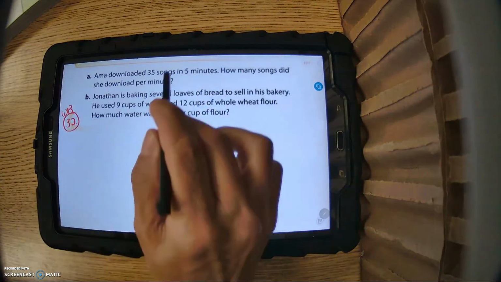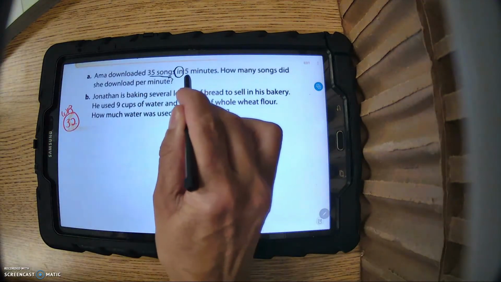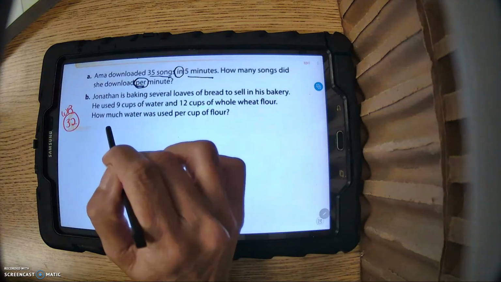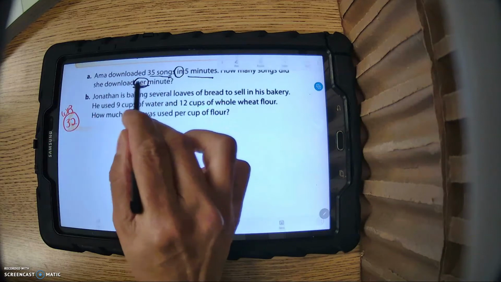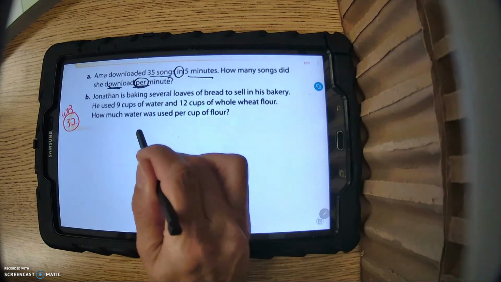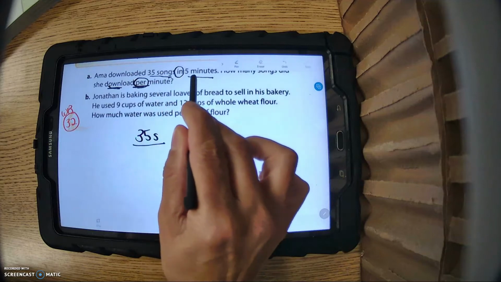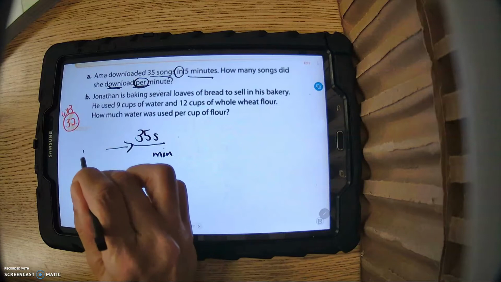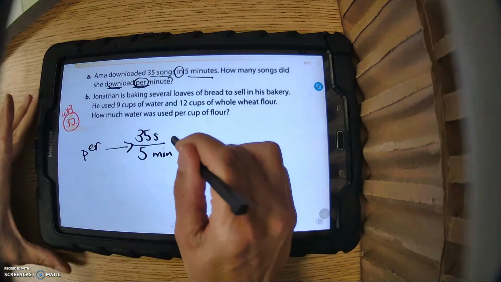So let's read it. It says Amanda downloaded 35 songs in 5 minutes. All right, there's a clue. Songs, minutes. How many songs did she download per minute? Now notice the words are helping us. It's telling us what goes in the numerator and what goes in the denominator. Since songs is first, we would write 35 songs. I'm going to use S for songs so you see it. And minutes would have to go in the denominator. Remember, this word right here means per. So this would be 5 minutes.